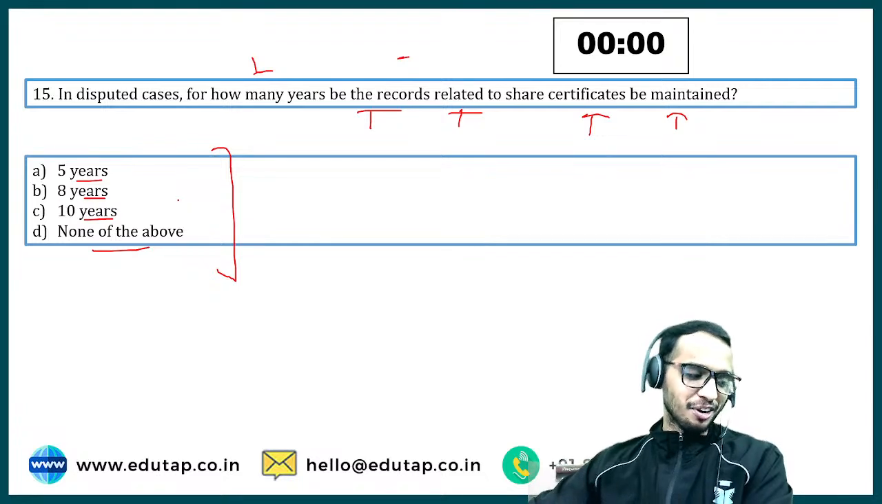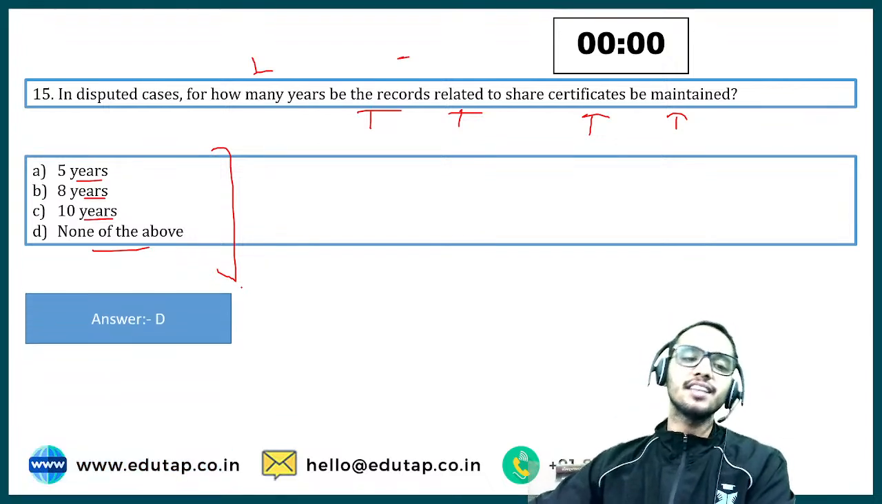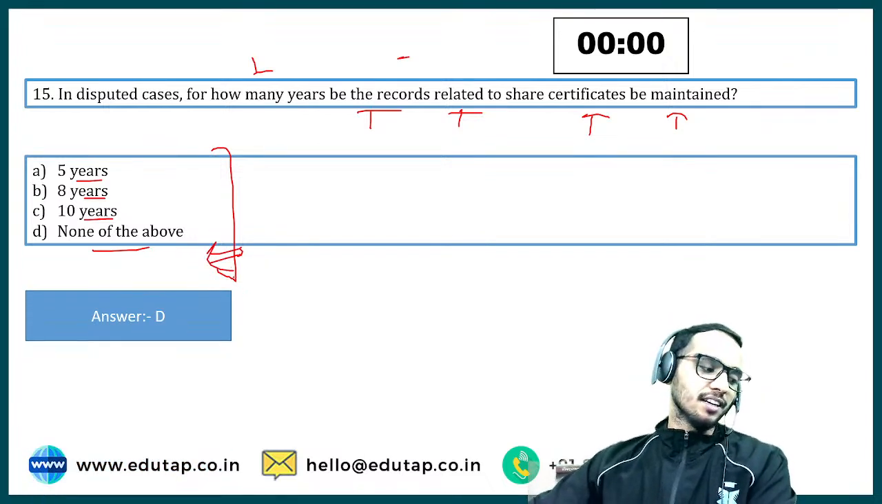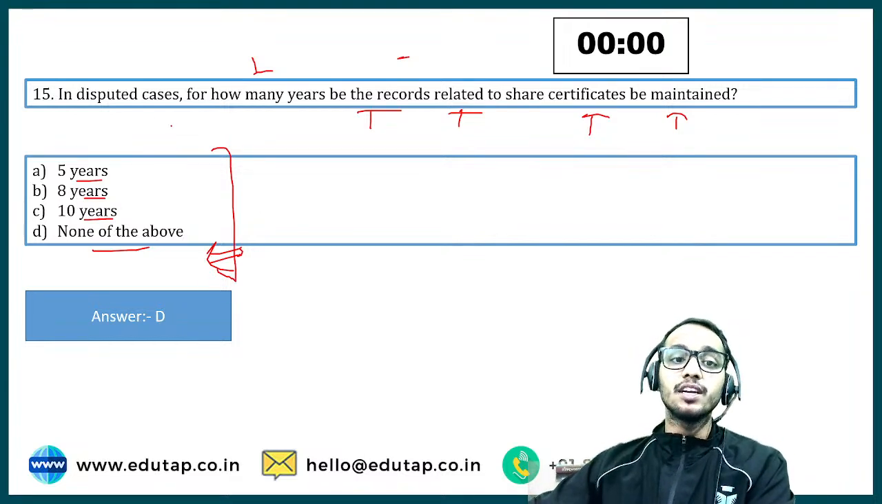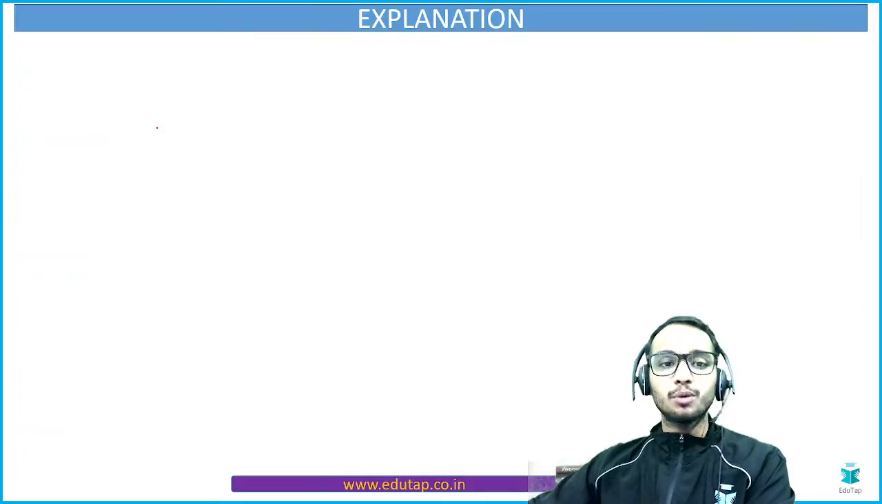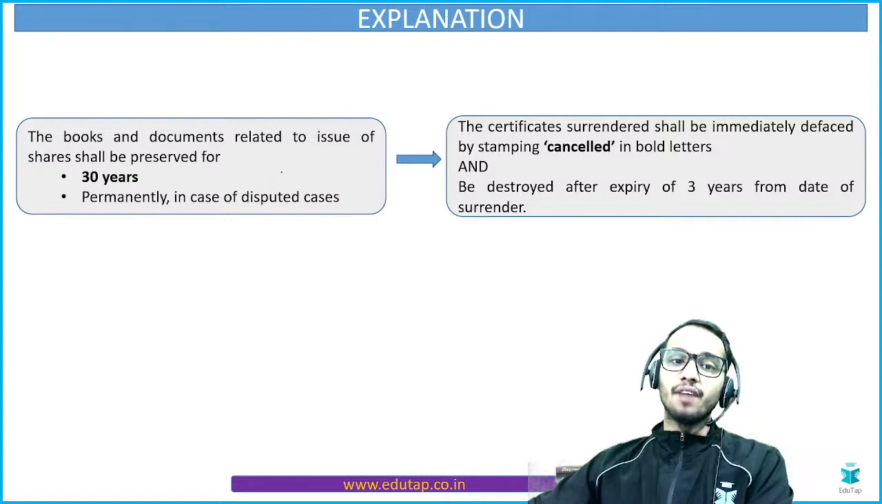I haven't got any correct answer yet. Yeah, now I am getting the answer, that is none of the above. One person has given me the correct answer, none of the above. Now we are talking about the disputed cases right now. So the question is talking about the disputed cases. So in that case, we have to keep it with ourselves permanently.